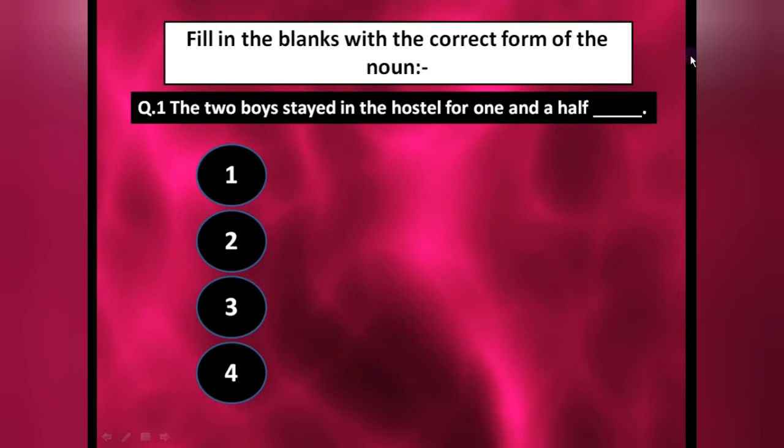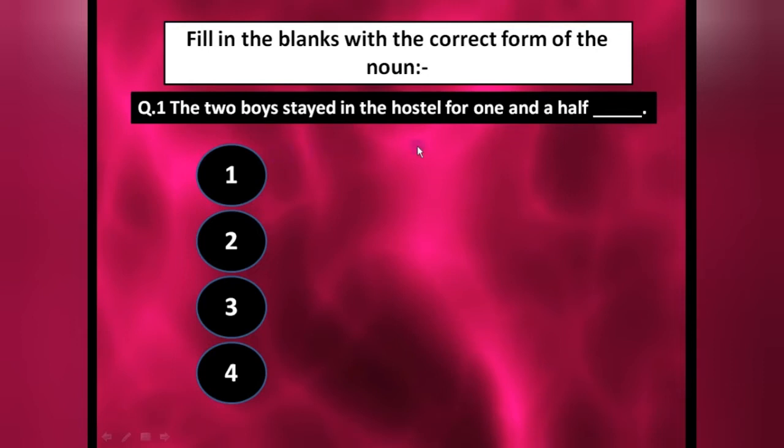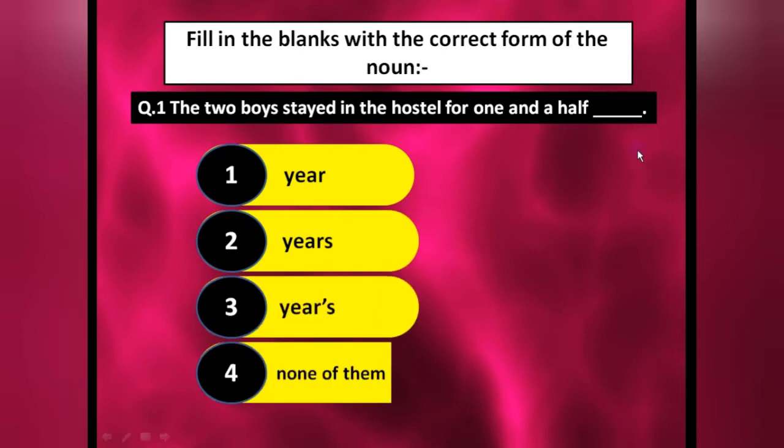Okay, just pause the video after the options and then try to give the answers by yourself. Fill in the blank with the correct form of the noun. The two boys stayed in the hostel for 1.5 dash: years, year, none of them. Now try to give the answer. The correct answer will be the first one, 1.5 year.